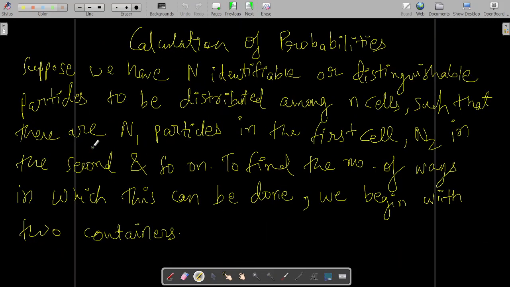Now, calculation of probabilities. Suppose we have capital N identifiable or distinguishable particles to be distributed in small n cells. Let us first understand the meaning of distinguishable and indistinguishable particles. It is important to learn this.